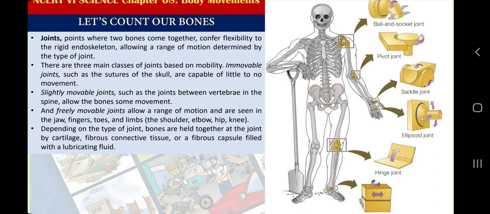So sometimes we have a scan of our neck, sometimes we have a scan of our backbone, sometimes we have a scan of our rib cage. So from now, if you have a chance to see any X-ray scan from your family or friends, you can simply tell them that okay, these are the ribs, these are the vertebrae, these are the numbers, this is the first vertebrae, second vertebrae, or first rib or 12th rib. So this was my aim for making this video.